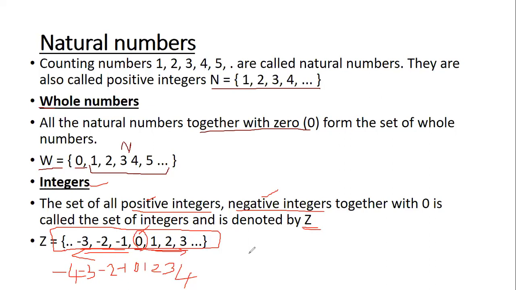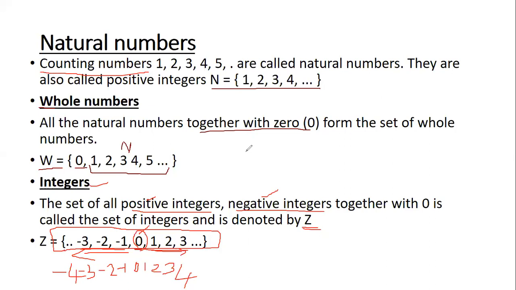Okay, that's nice. So before we go into the next type of numbers, let's revise this whole slide once again. Now, what are natural numbers? You can always type in the chat box. What are natural numbers? Natural numbers start from 1 and they are counting numbers. Counting numbers is important. Starting with 1 and counting numbers. Now, how are natural numbers denoted? They are denoted by using capital N.